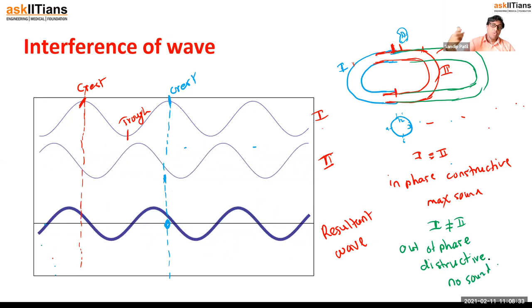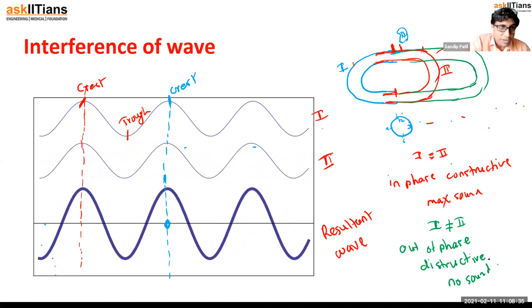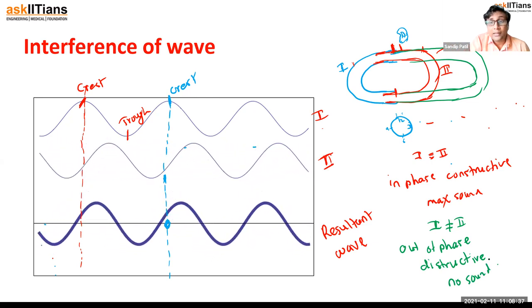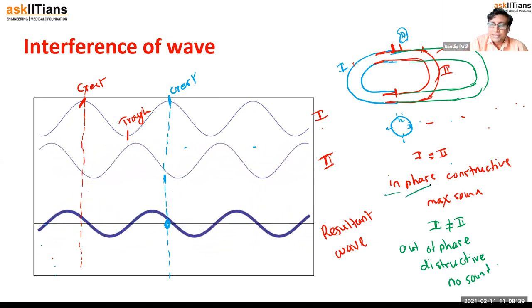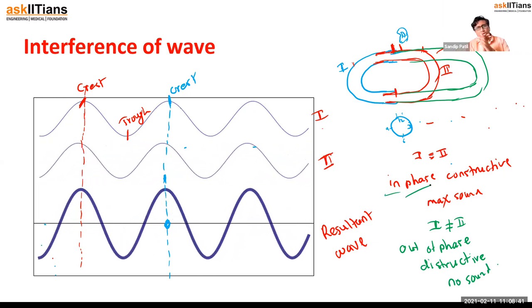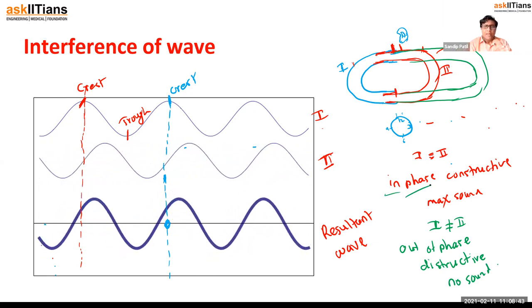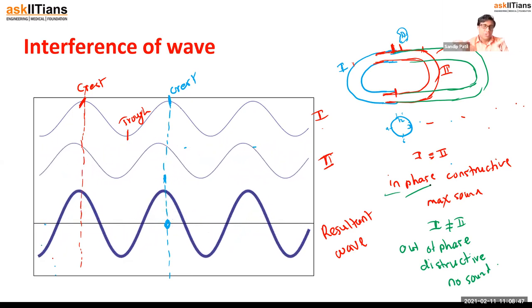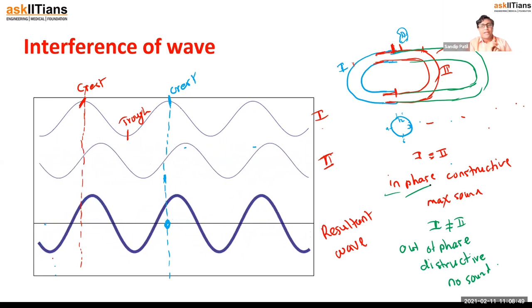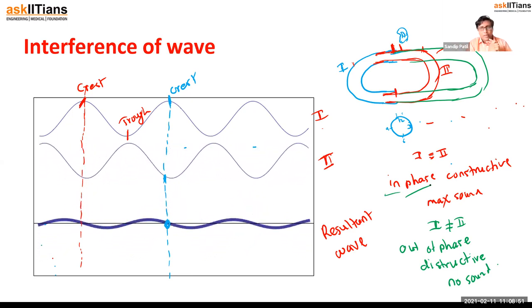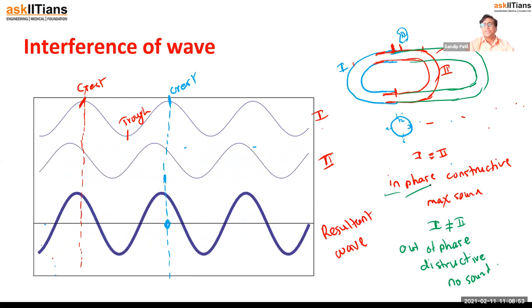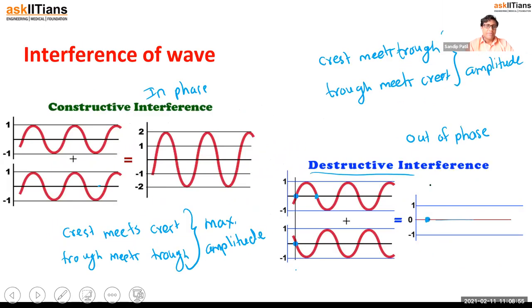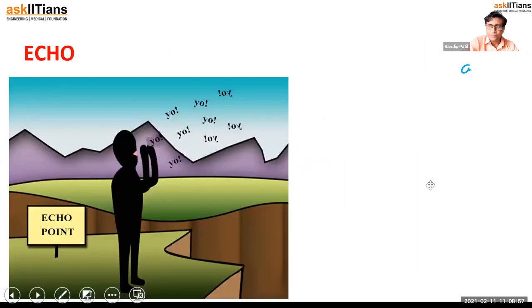Again, if you move that tube outside, then again they will become in phase. So it is not required that they should always be the same, but there must be some particular difference between the lengths of those tubes. Then only we can hear the sound. Otherwise, no sound. Right. So this is constructive and destructive interference.